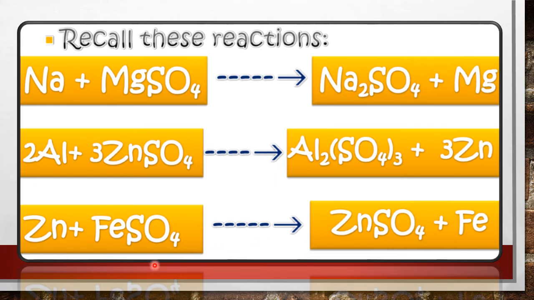So these are a few chemical reactions that you have already studied, that is sodium metal reacting with magnesium sulfate, where sodium is more reactive than magnesium present in magnesium sulfate. Hence we can obtain sodium sulfate and magnesium as a solid. I suppose you remember the reactivity series, that is KNC ma ZF pahcha, where K stands for potassium, N stands for sodium, C stands for calcium, Ma, M stands for magnesium, A for aluminium, and so on.